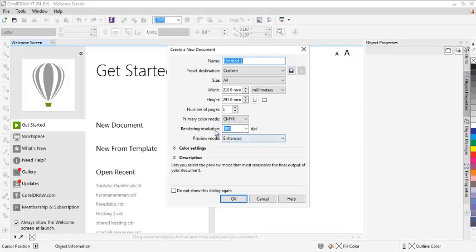If you're going to print it, 300 dpi is the best shot for you. But if you intend to post it online, you can use 72 dpi, dots per inch, sorry. If you are okay with this, you can click OK.